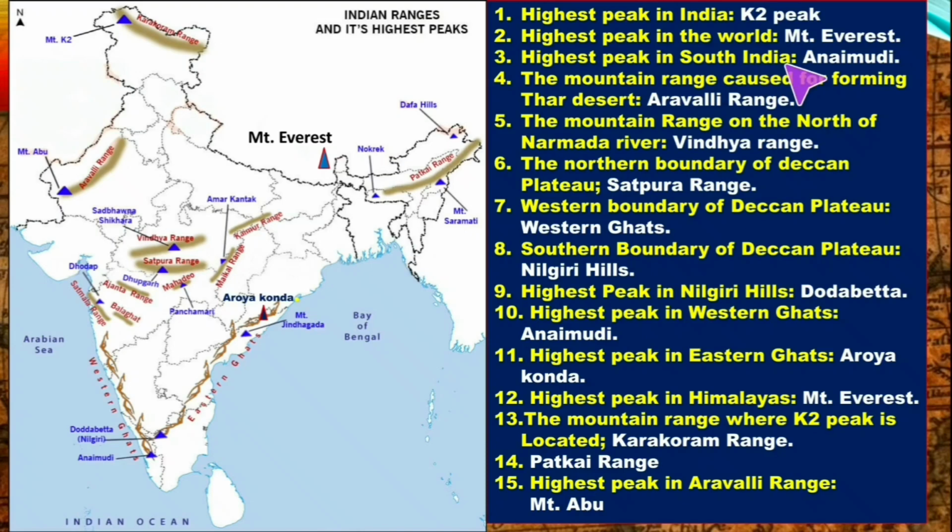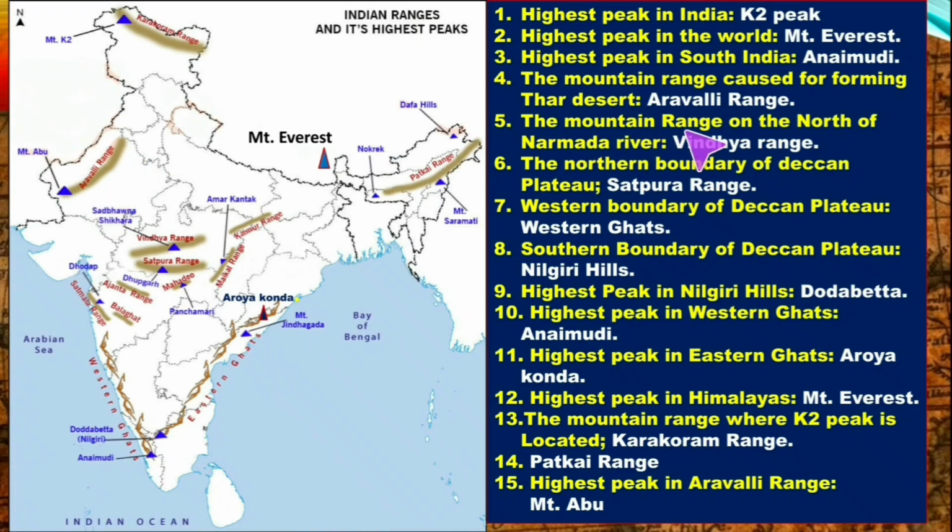Then highest peak in South India, that is Anaimudi. The location is here. The mountain range causing the Thar Desert, that is the Aravalli Range. This is the location of Aravalli Range.